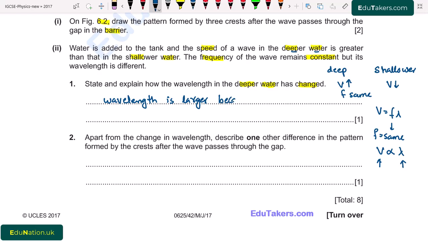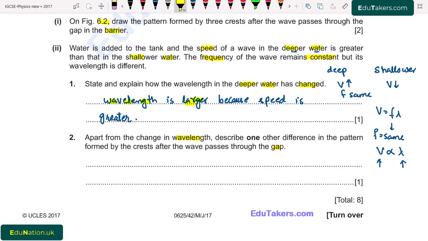Next, part 2. Apart from the change in wavelength, describe one other difference in the pattern formed by the crests after the wave passes through the gap. So here we see that the wavelength larger means that the wavelength increases. So if the wavelength increases, it means that the gap compared to the wavelength decreases.